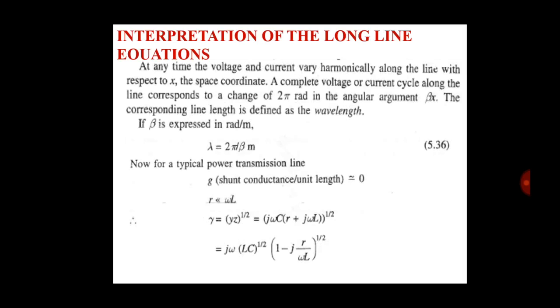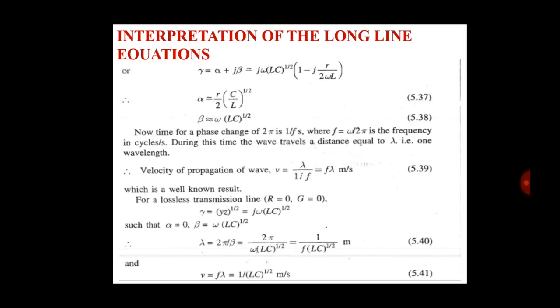Now, alpha is equal to R by 2, times (C by L) raised to 1/2.